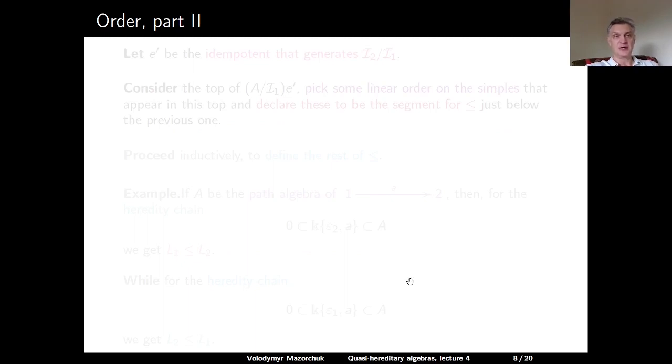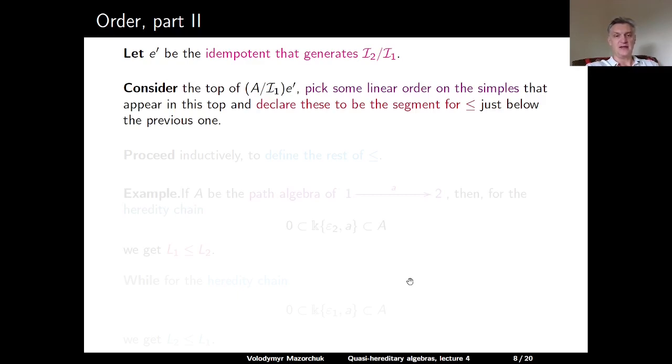Now we proceed by induction. So let E prime be the idempotent that generates the quotient of I2 modulo I1. So we look at the algebra A modulo I1 and at the corresponding projective module A modulo I1 times E prime. We pick some linear order on the simples that appear in the top of this module and declare this to be the segment in our partial order which is just below the previous segment. And now we proceed inductively and define the rest of our partial order.